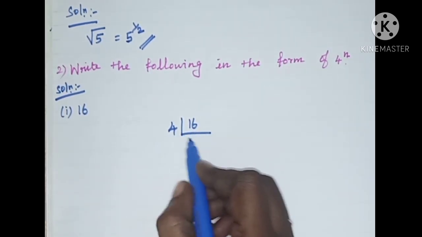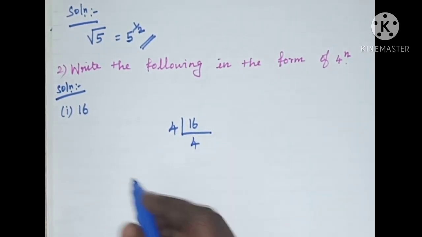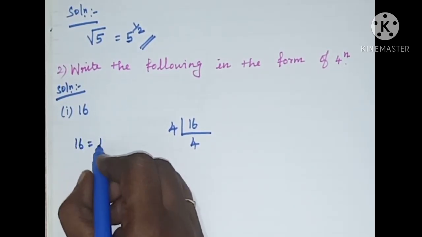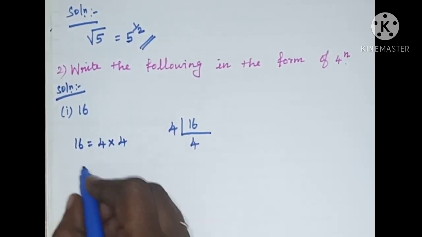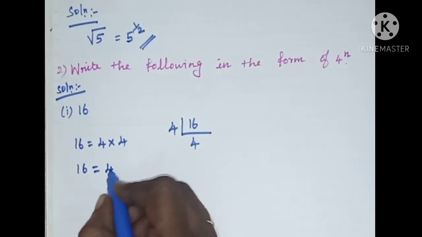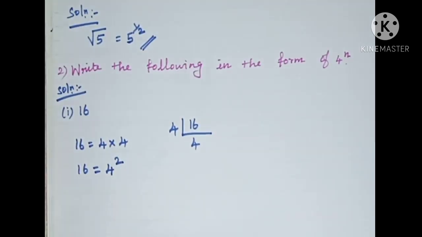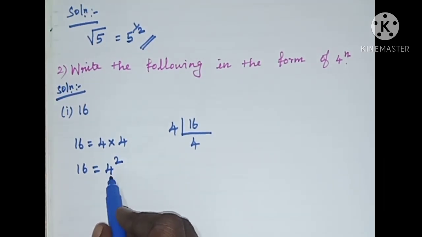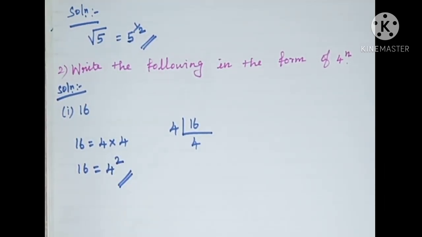So 16 can be written as 4 4s are 16. So 16 is equal to 4 into 4. Here 4 is multiplied 2 times, so we can write this as 4 power 2. So 16 is equal to 4 power 2. This is the answer for the second sum, first subdivision.